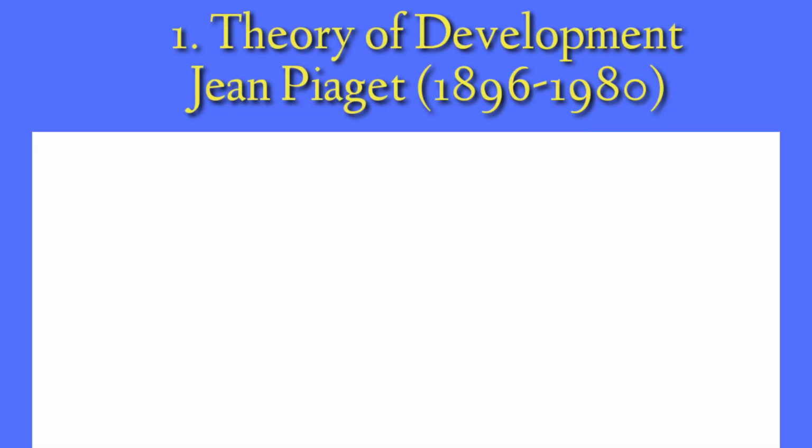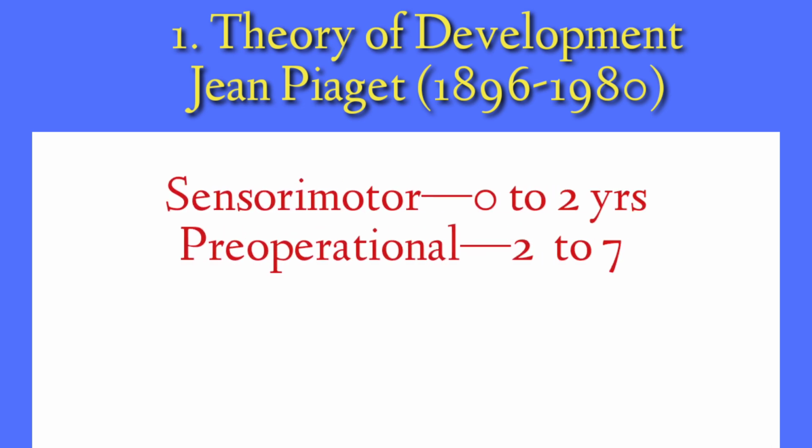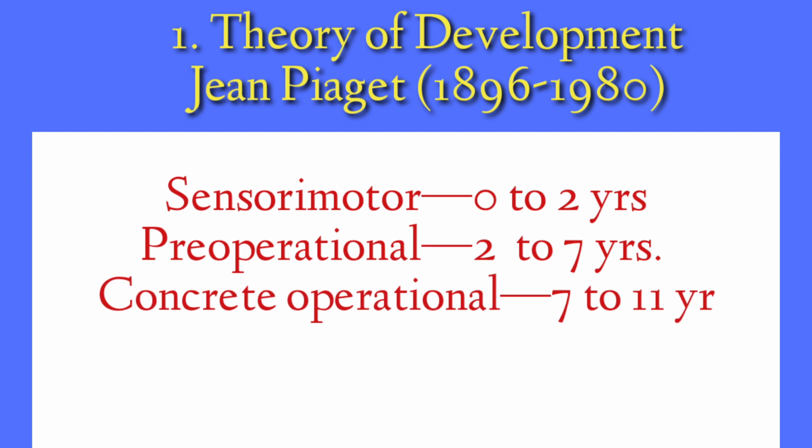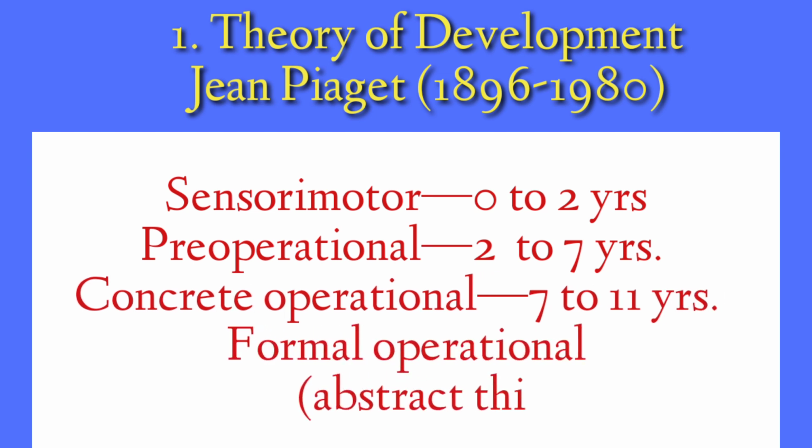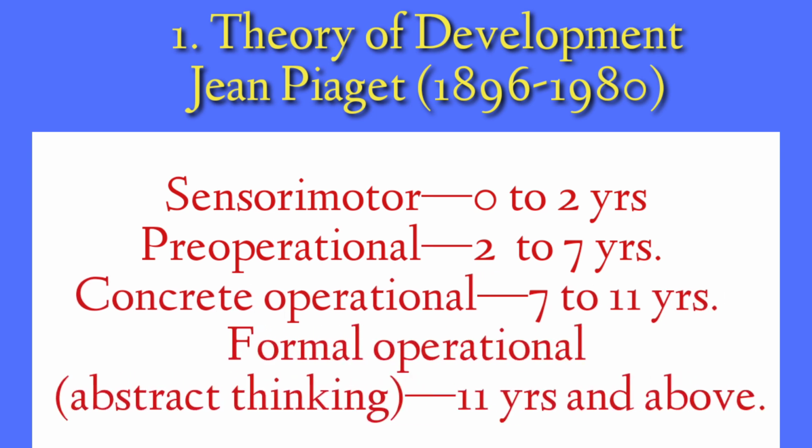So we'll start with the theory of development by Jean Piaget. It includes several levels, that is sensory motor from 0 to 2, pre-operational from 2 to 7, concrete operational from 7 to 11 and formal operation from 11 years and above, which includes abstract thinking.